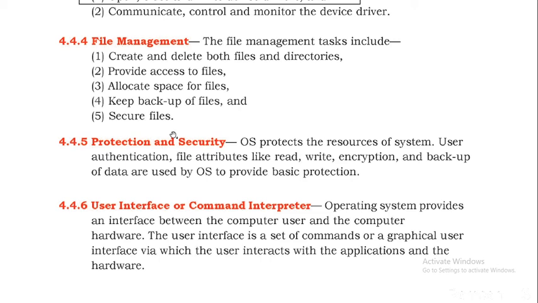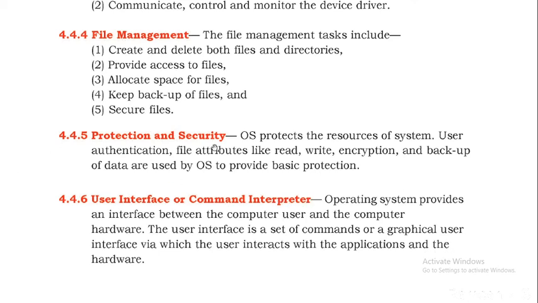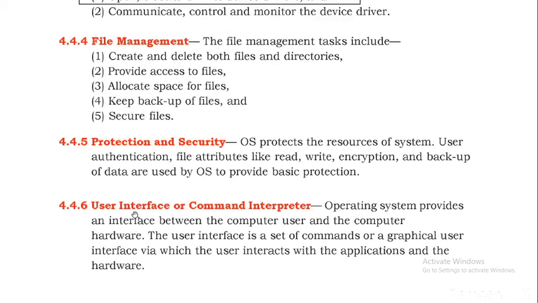And protection and security means what? Protecting our content from other unauthorized persons. OS protects the resources of the system. Suppose you keep your passwords, other persons cannot view your data. It uses authentication and file attributes like read, write, encryption and backup of data, which are used by the operating system to provide basic protection. Okay, so this is protection and security. You can write any 5, that explanation is enough.